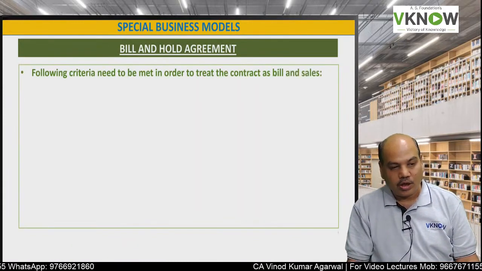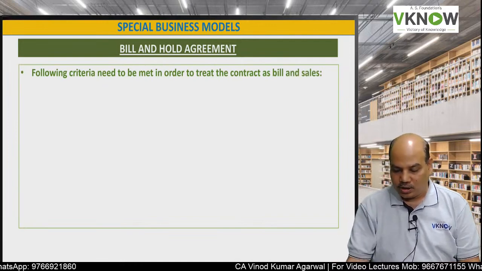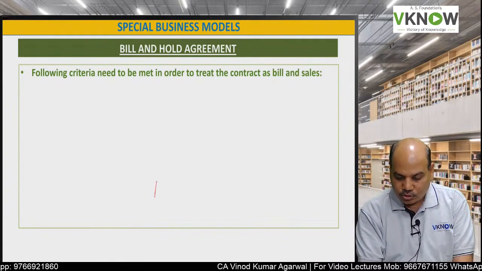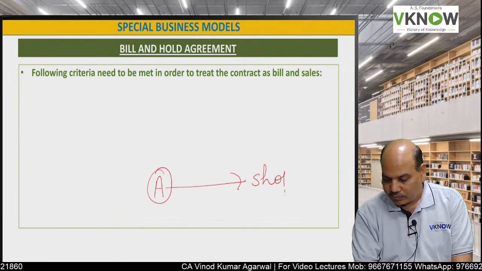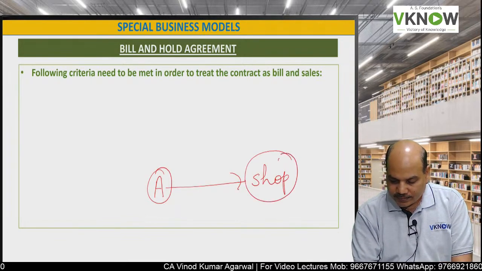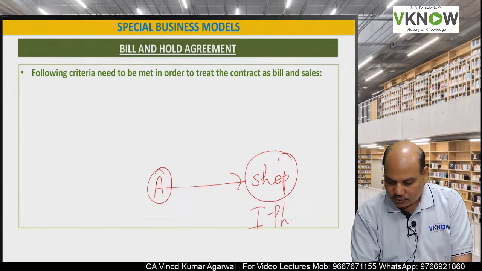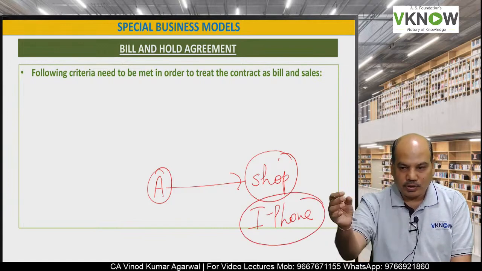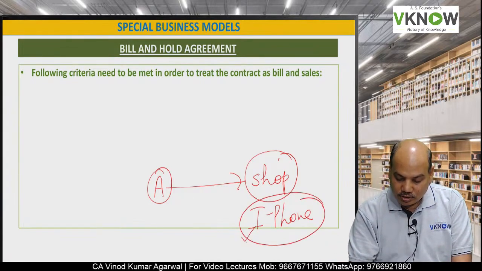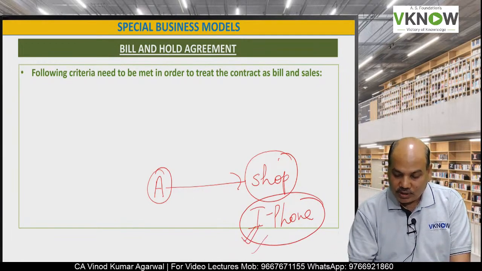Next is the bill and hold arrangement. You go to a shop, A goes to a shop and says, I want this iPhone. The iPhone is available, it is on the counter. He takes it out, prepares a bill. You accept the bill.